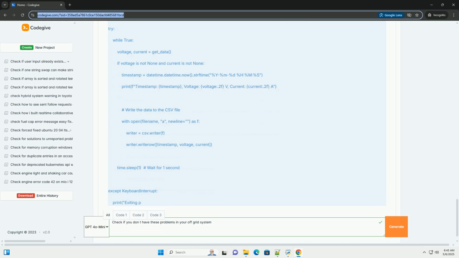Error handling includes a try-except block to handle potential errors during serial communication and data processing. Keyboard interrupt allows you to stop the program by pressing Ctrl+C.